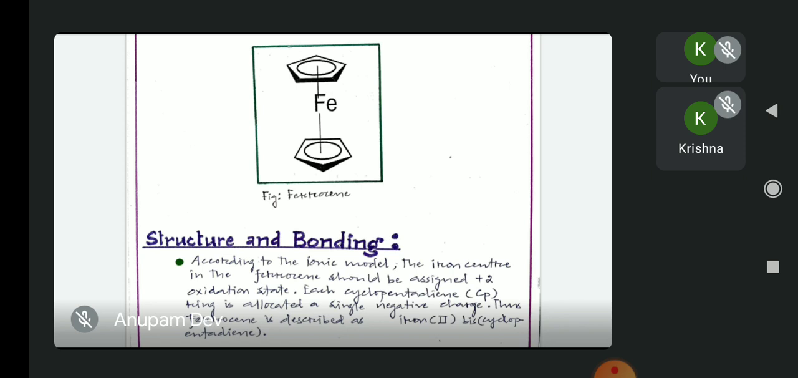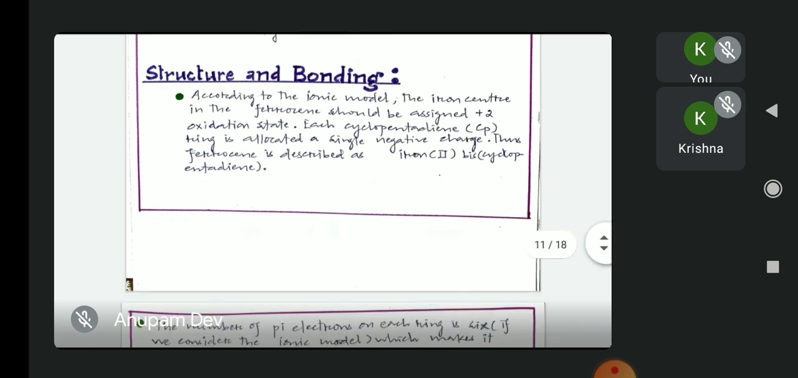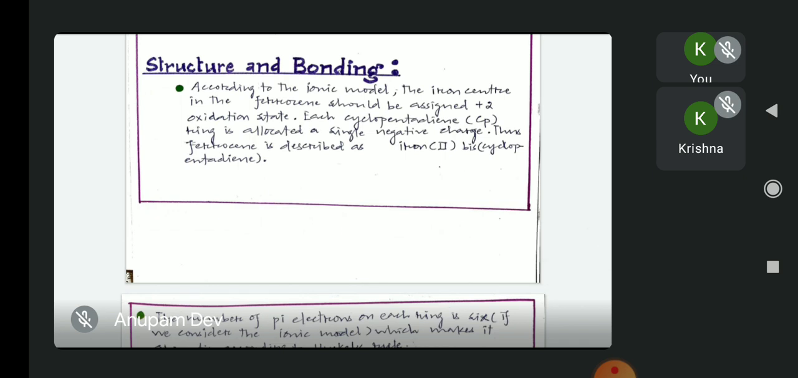Now let us look at the structure and bonding of ferrocene. According to the ionic model, the iron center in ferrocene should be assigned the +2 oxidation state. Each cyclopentadienyl, that is the Cp ring, is allocated a single negative charge. Thus ferrocene is described as iron(II) bis(cyclopentadienide). So if we consider the ionic model, the iron has the +2 oxidation state, and both the Cp rings are assigned a -1 charge.